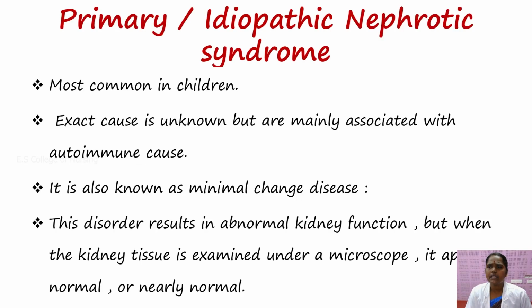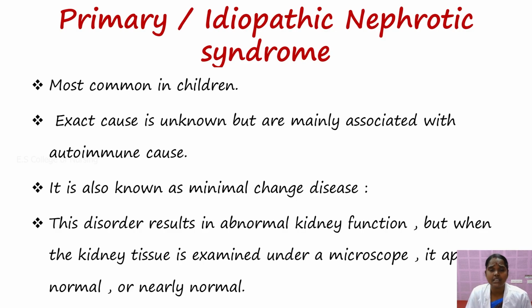Primary idiopathic nephrotic syndrome is most common in children. The exact cause is unknown, but it is mainly associated with an autoimmune cause. As I already said, an antigen-antibody reaction takes place abnormally due to the autoimmune cause. It is also known as minimal change disease. This disorder results in abnormal kidney function, but when the kidney tissue is examined under the microscope, it appears normal or nearly normal.